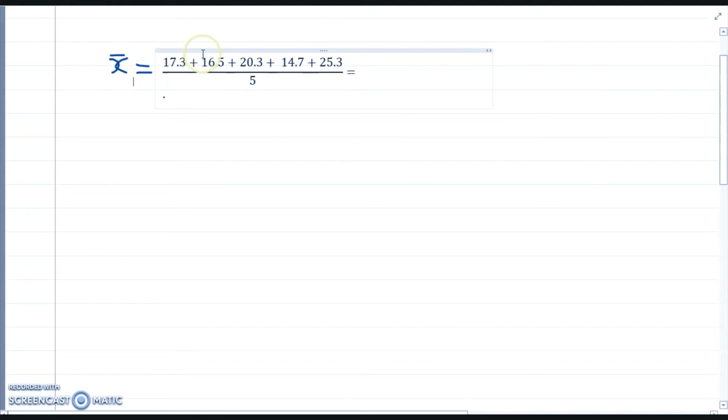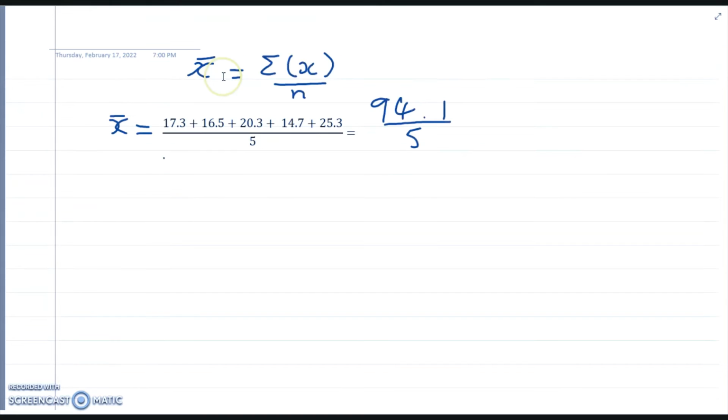Remember, we add all the variables that we've been given: 7.3, 6.5, 20.3, 14.7, 25.3. Then how many variables do we have? We have 1, 2, 3, 4, 5. We divide by that number, 5. So the formula is right here. When we add everything, we're going to have 94.1 divided by 5, which is going to give us the mean.